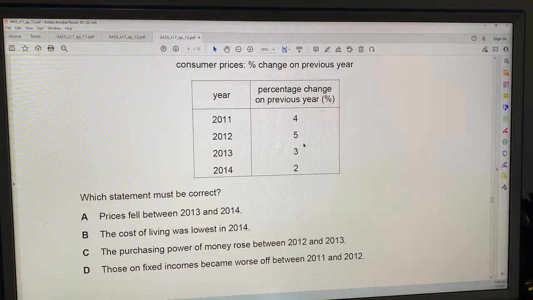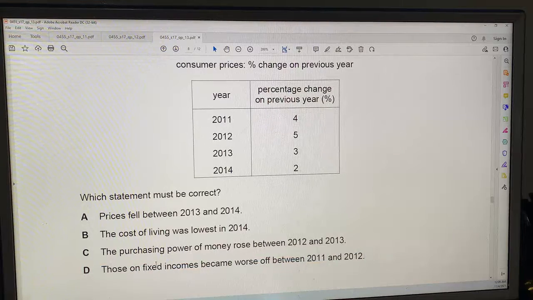No, there's inflation in 2013, and the inflation is less than the inflation in 2012, but there's still inflation. So the purchasing power of money fell a little between 2012 and 2013. So I guess D must be true, unless I made a mistake.